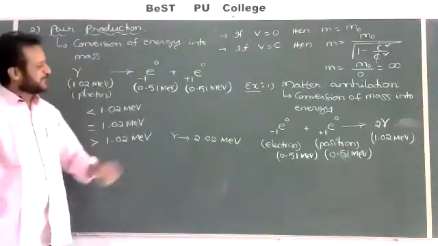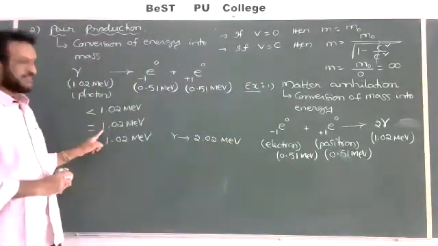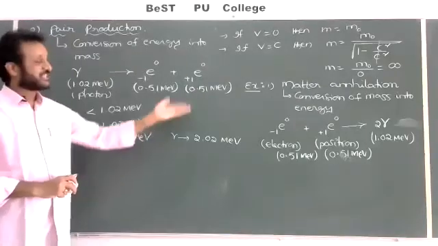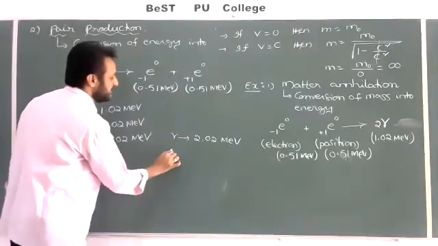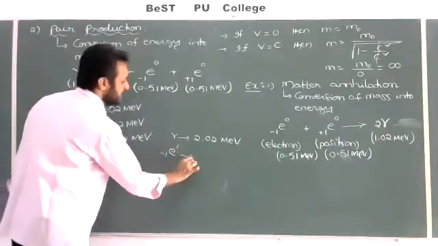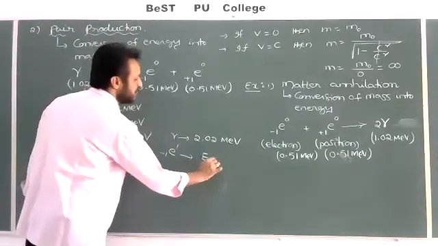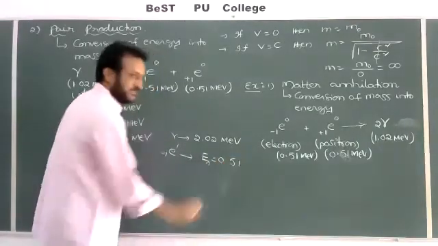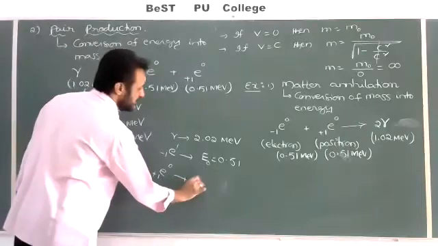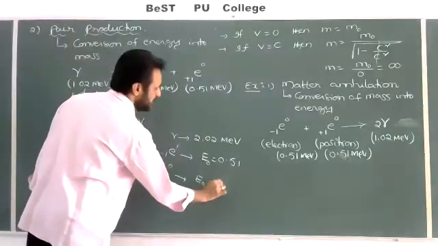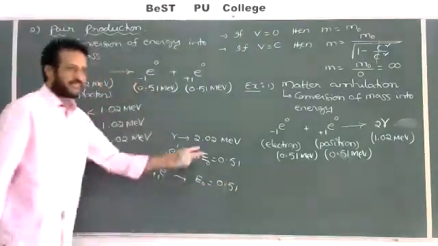How much extra is supplied? The required value is 1.02, so an extra 1 MeV I am supplying, correct? For the electron, the energy is 0.51, and for the positron, +1e0, also 0.51. First this will be required.